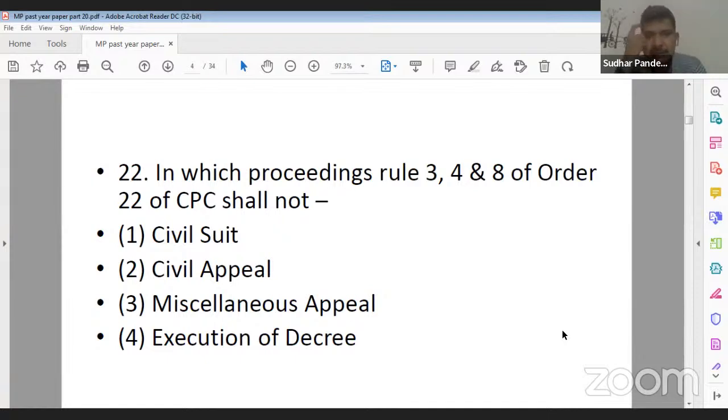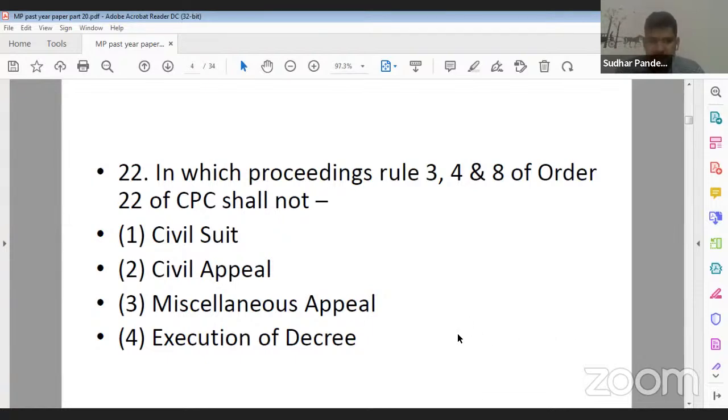Yes Harshvardhan ji, Ankita Gupta ji, 2 is the correct answer for question 21. So in which proceeding rule 3, 4 and 8 of Order 22 of CPC shall not be applicable? First civil suit, second civil appeal, third miscellaneous appeal, and fourth execution of decree. What should be the correct answer?